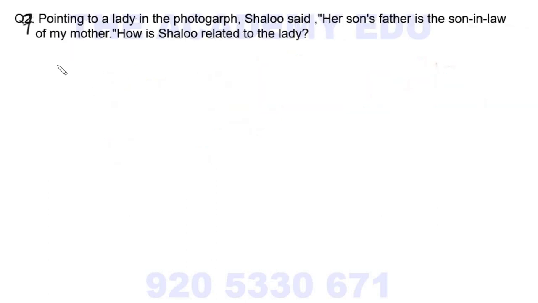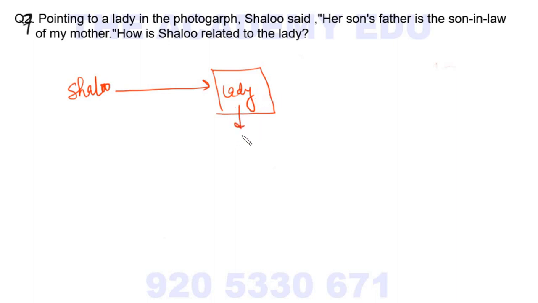Very easy. Now, pointing to a lady in a photograph. This is a photograph in which there is a lady. Shalu said, pointing, her son's father.